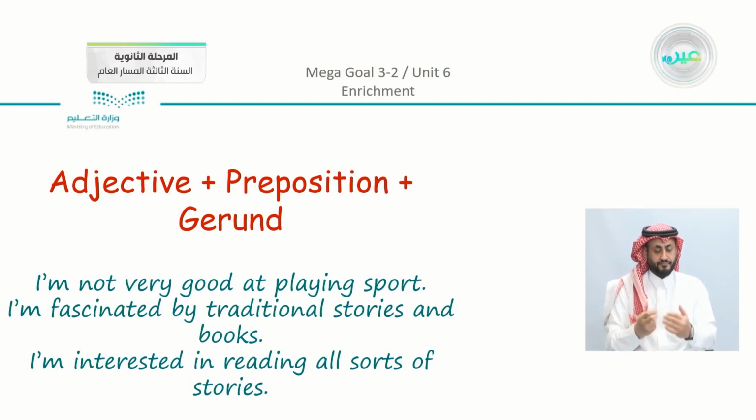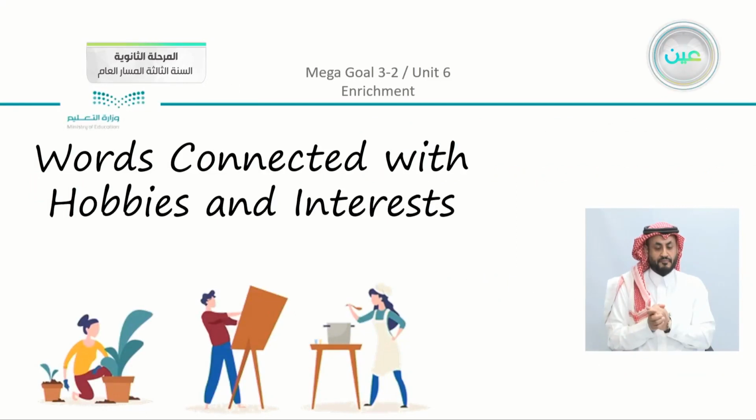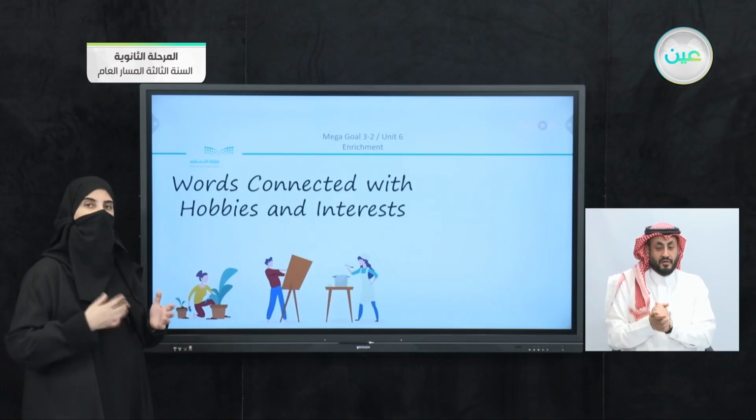Also, in the second sentence, we have the same thing. I'm fascinated by traditional stories. And I'm interested in reading all sorts of stories. Now, this was the last part in our for meaning and function. Of course, you can see that we used the adjective with the gerund.